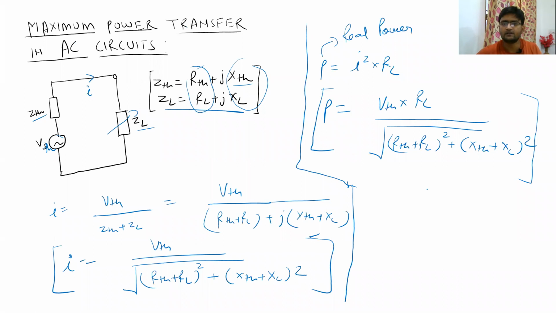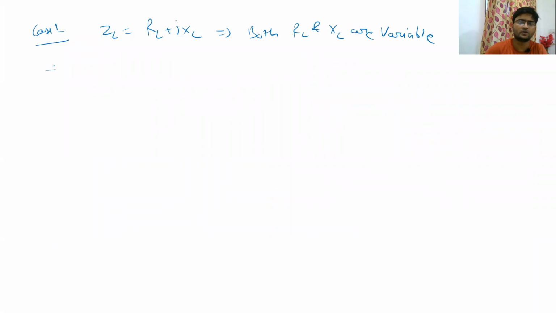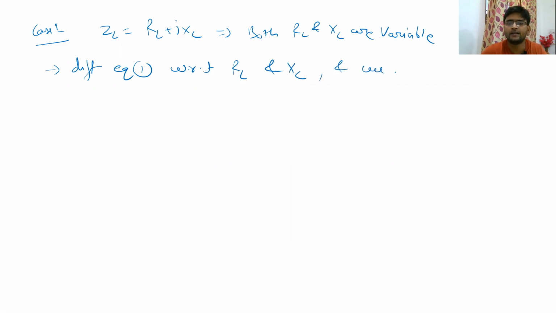Since in this equation, let me call it equation 1, both the terms RL and XL are there, we have to differentiate this value P with respect to both RL and XL to find the condition for which we have a maximum power in the RL. So differentiate equation 1 with respect to RL and XL, and you do that at your home.